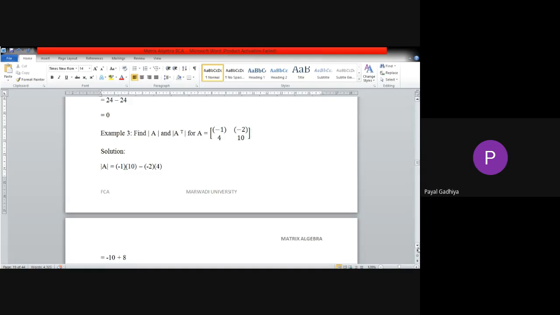Wrong, Michael. Transpose means you have to convert rows into columns and columns into rows. Yes, minus 1, 4, minus 2, 10. Correct answer.